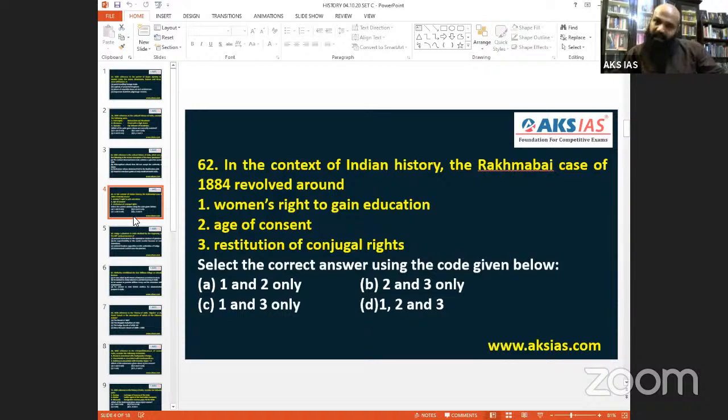Age of consent and restitution of conjugal rights is what is more applicable here. So 2 and 3 is what we go to. So a logical approach. Because already when the case was happening, she was getting educated. Otherwise, she could not say that I want to study medicine. After the case, she told that. So when you understand the story like this, you will get an idea. This is what I would like to say. So 2 and 3. So 2 and 3 is B. So question 62, set C, it is B.